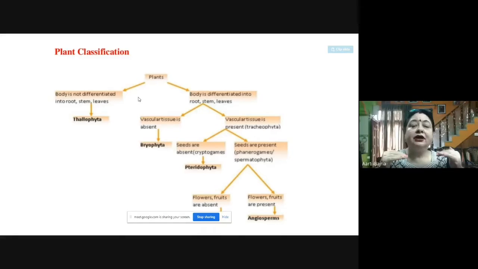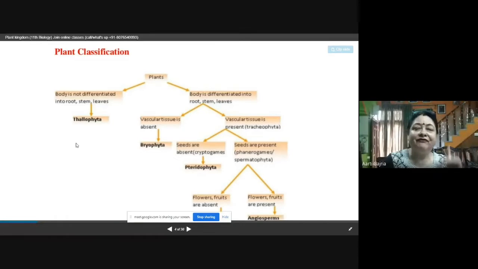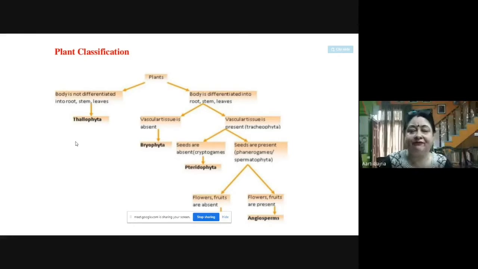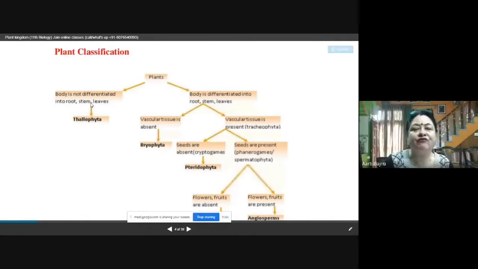So the plant body is consisting of unorganized mass of cells, a group of cells, group of tissues, but we cannot see root, stem, or leaf. That is the simplest plant, and that is called Thallophyta. So Thallophyta is one class where the plant body is not differentiated into root, stem, and leaf.